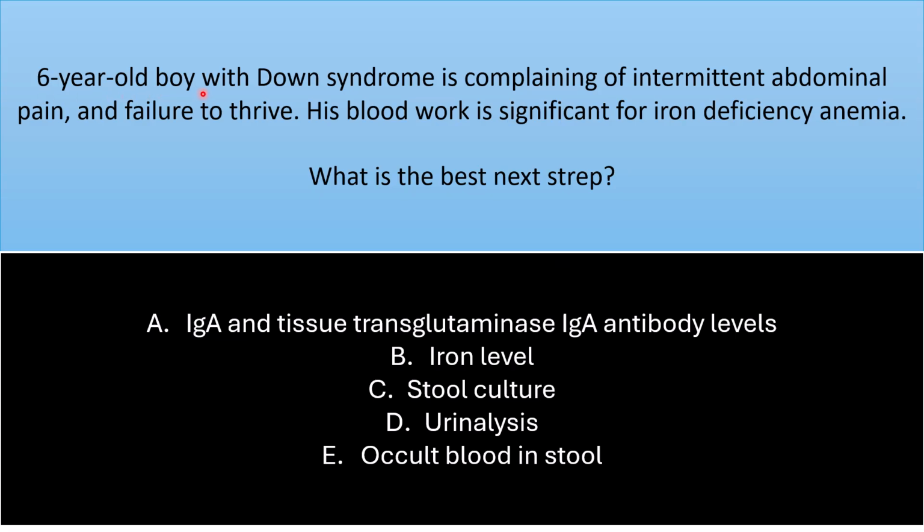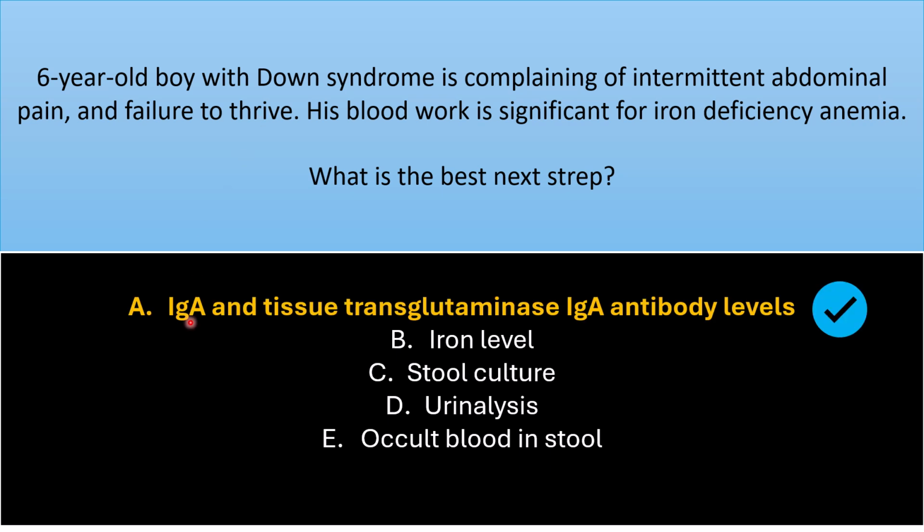This is a 6-year-old boy with Down syndrome complaining of intermittent abdominal pain and failure to thrive. His blood work is significant for iron deficiency anemia. What is the best next step? A. IgA and tissue transglutaminase IgA antibody levels, iron level, stool culture, urinalysis, occult blood in stool.